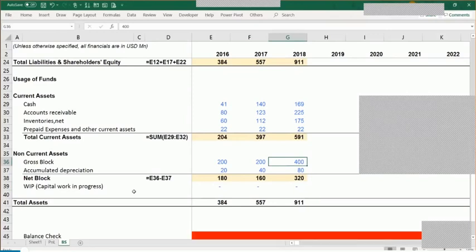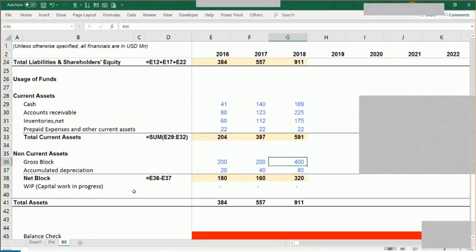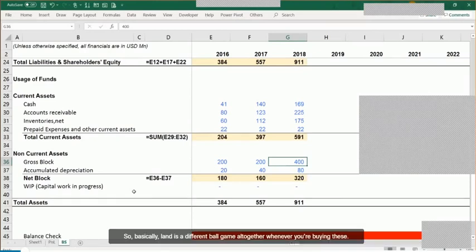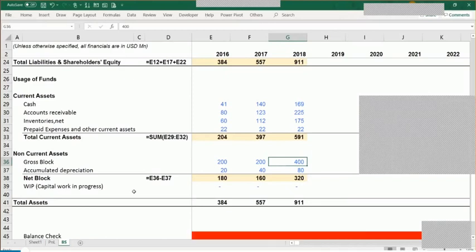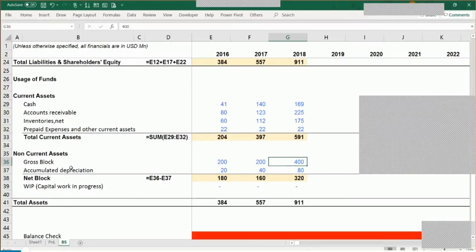What if in the first year you're acquiring land? So let's say out of the 300, 100 was used to acquire the land. You have acquired the land. Now, in the second year, would that 100 not become a part of your asset? No. So basically, land is a different ball game altogether. Whenever you buy a piece of land and you want to have a building constructed on it, the land is an asset which is usually shown separately because of other reasons also. Because land is one of those assets which would never depreciate. We don't apply depreciation on it.